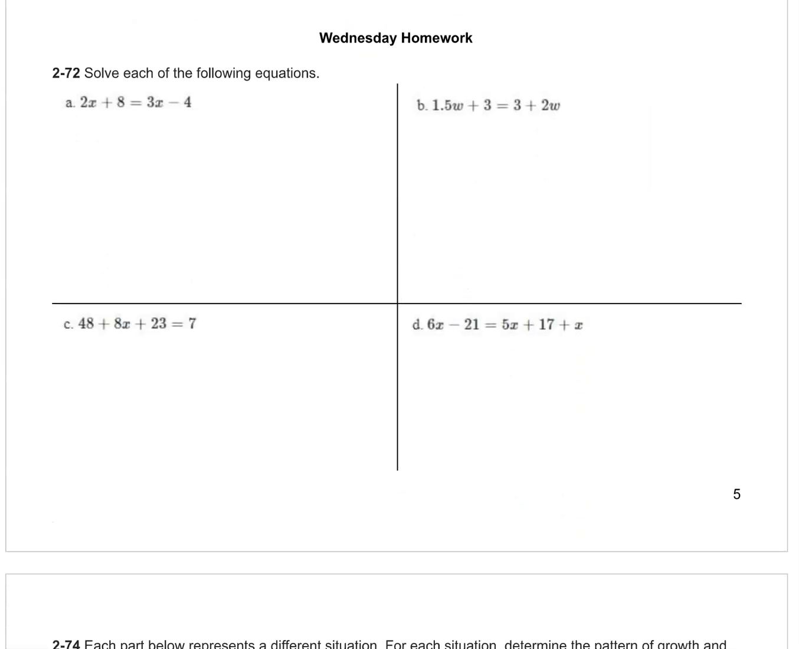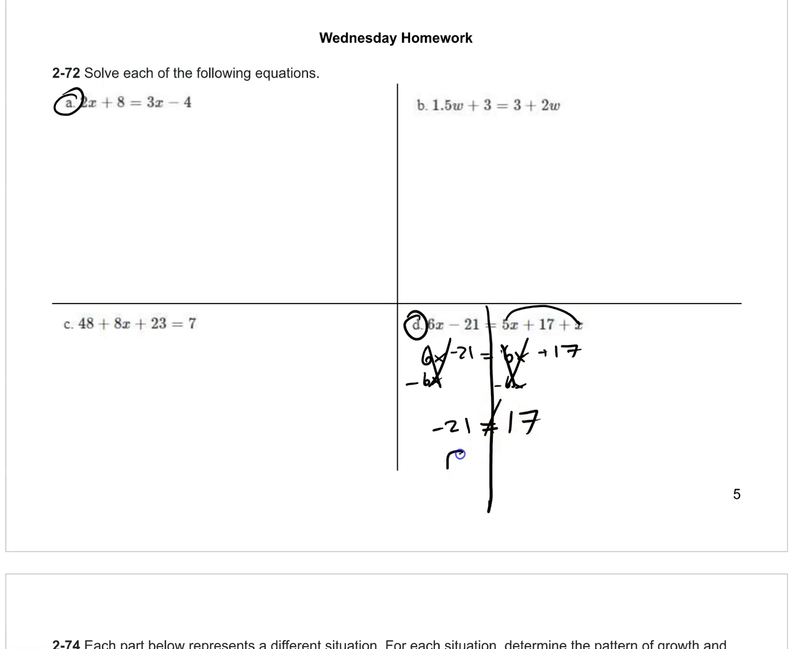Wednesday, solve the equations. Alright, let's do A, and let's do D. So for D, combine like terms. Left side looks good. On the right side, I have 5x and plus x. 6x minus 21 equals 6x plus 17. Now let's take away 6x on each side. Oh look, the x's are gone. They both cancel. So what's left? Negative 21 equals 17. That's false. So what do I write? I write no solution. X is gone. It's false. No solution. That's the answer.